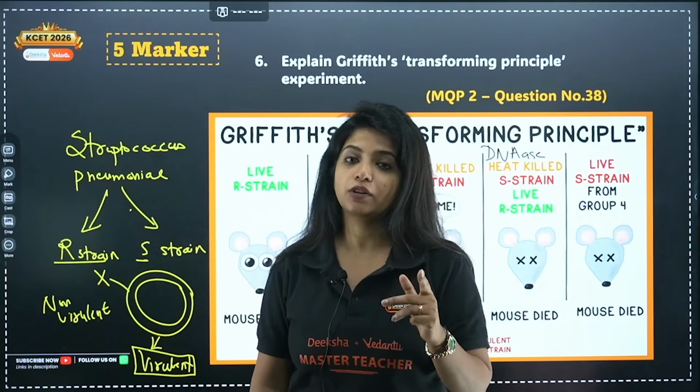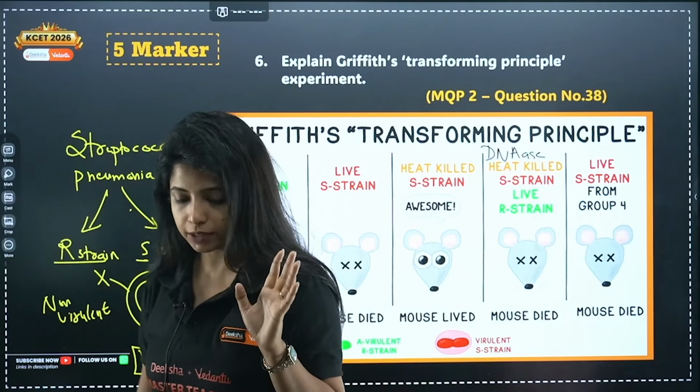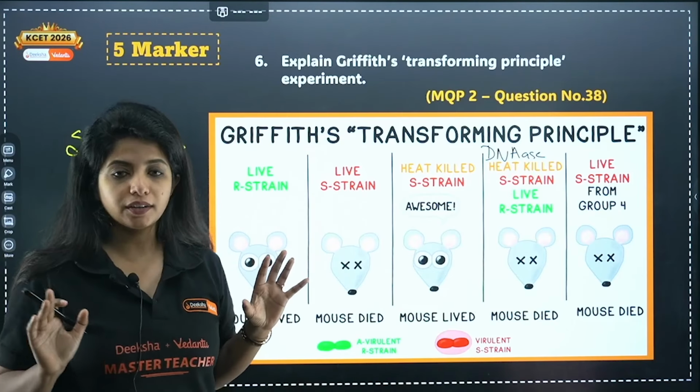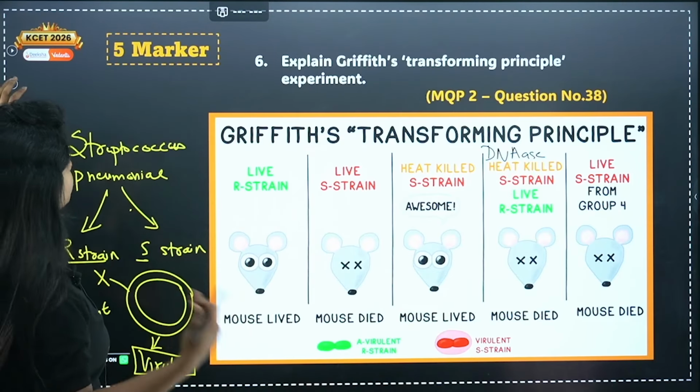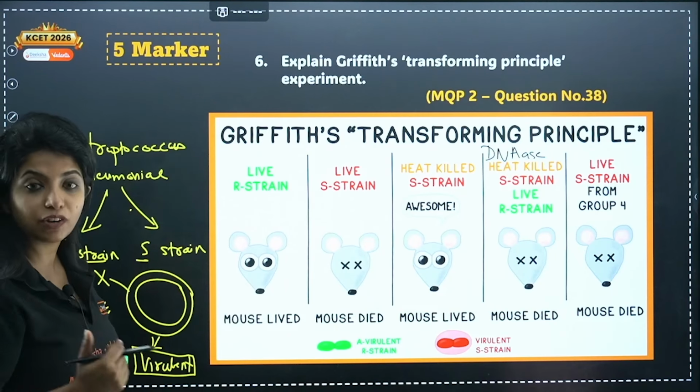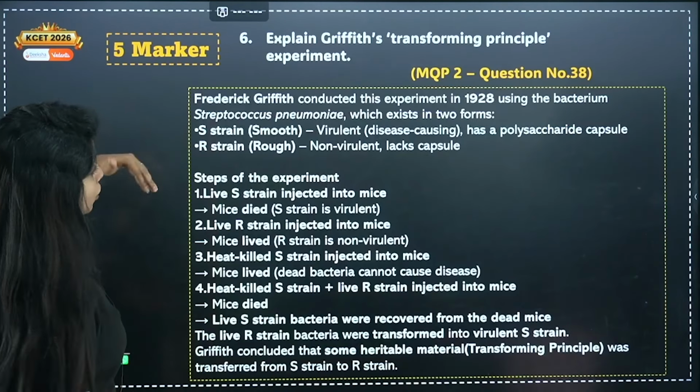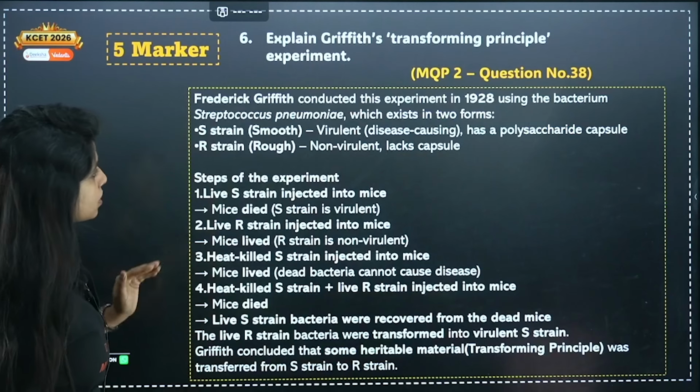Okay, and they used bacteriophage and E. coli for their experiment. And they finally proved that DNA is the genetic material. So three different groups of scientists came. First was Griffith, second Avery, MacLeod, McCarthy, and then Hershey and Chase came into the picture. Now if at all you are asked to write the answer, you have to write the answer like this.